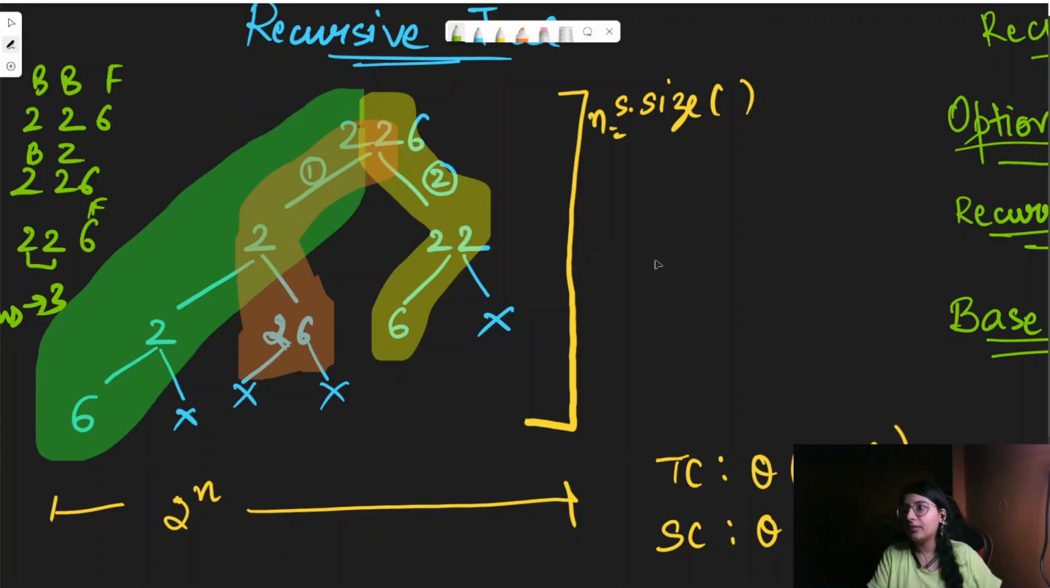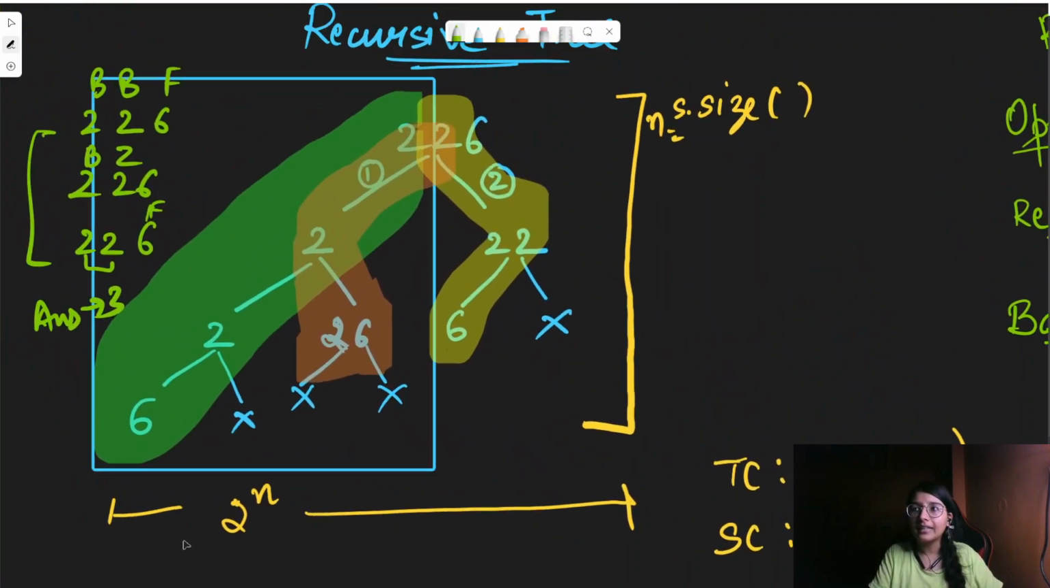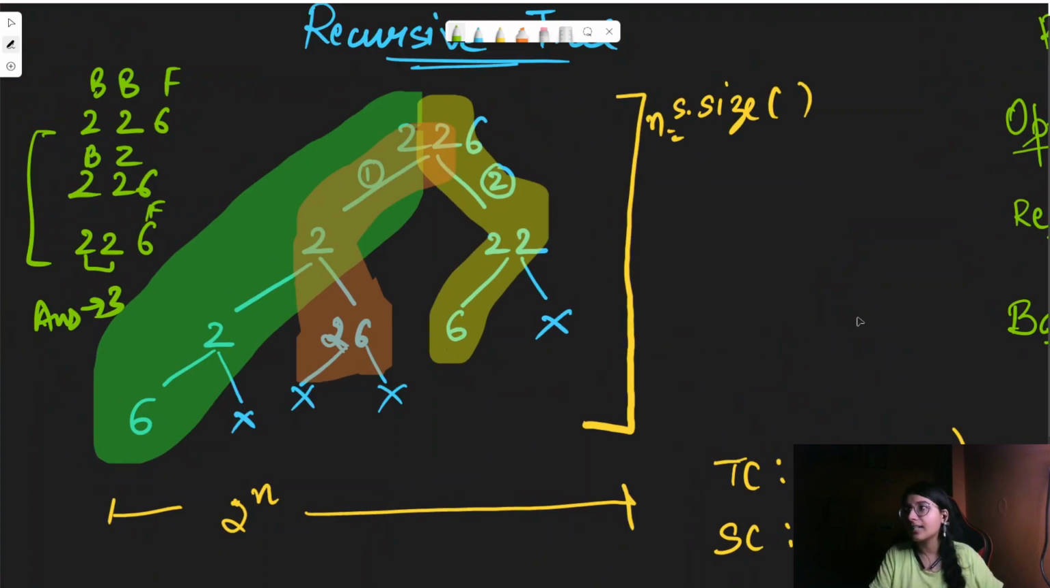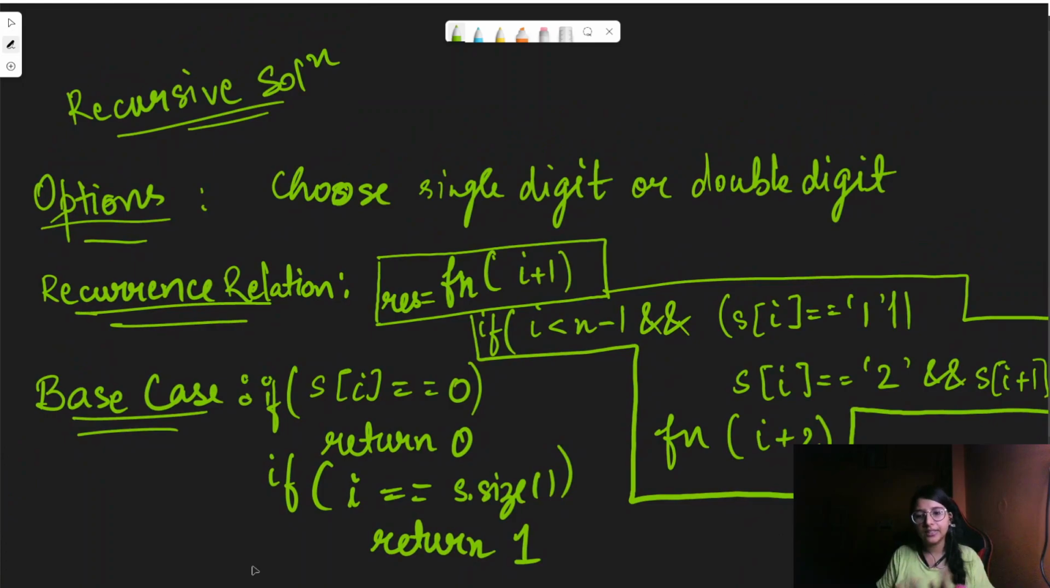So that's why our time complexity is basically 2 raised to power n, and the space complexity is order of n, because in this stack, at max n elements would be there. So that's the scenario. Now, how are we required to write the recursive code for the same?